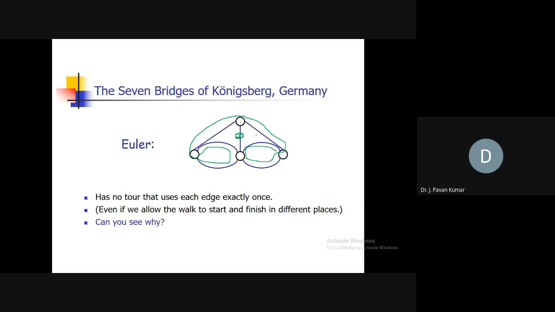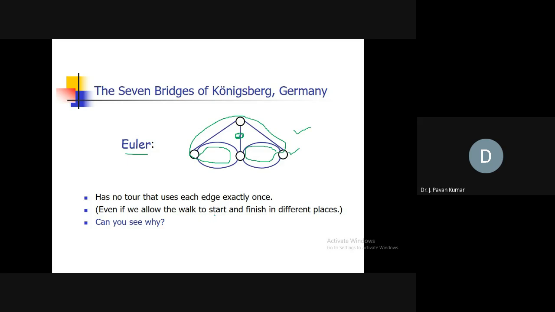Like that, we can observe that even if you start from one vertex, and if you assume that it is allowed to end at some other vertex by covering all the edges of the graph, that is also not possible in this particular example. That also he has observed, okay.